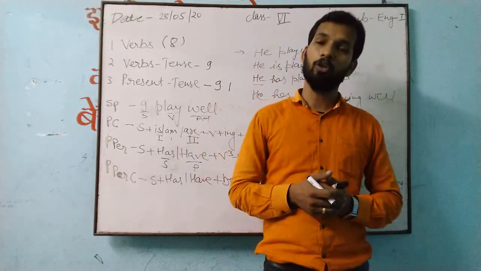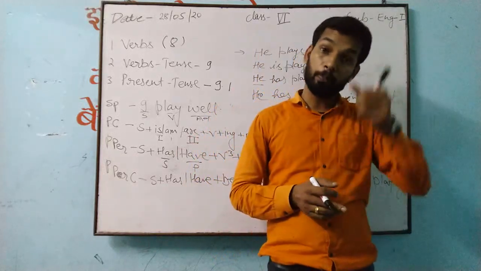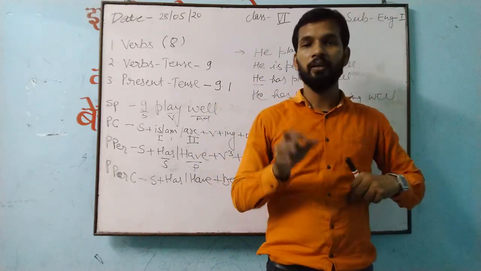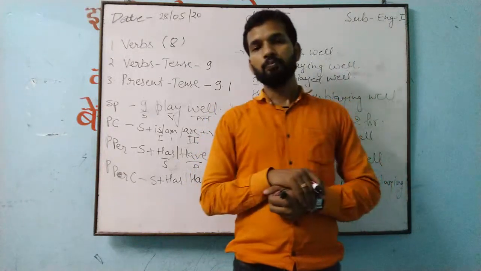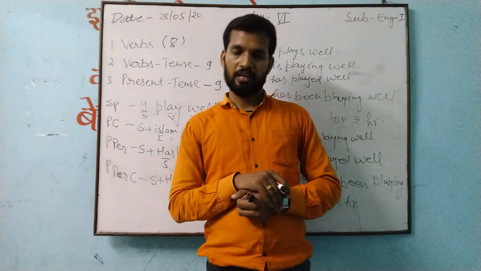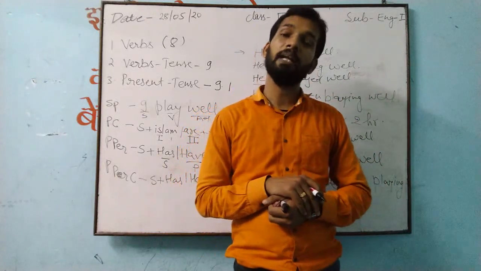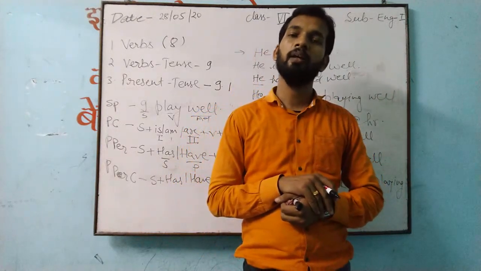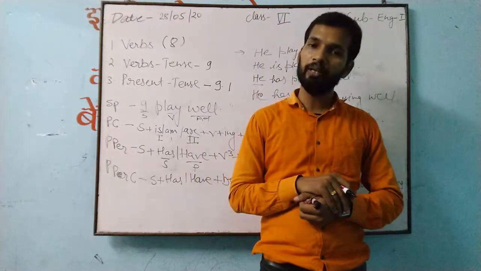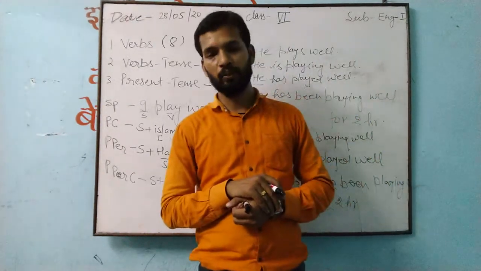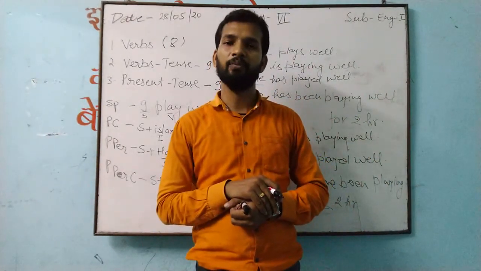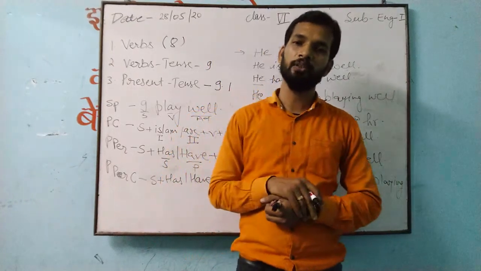After this you will get comprehension. For comprehension you will get only a paragraph. A paragraph can be a story, or any poetry. You have to read that, and after reading you have to find out the answer. And it is very easy. For doing that you have to follow a few rules.